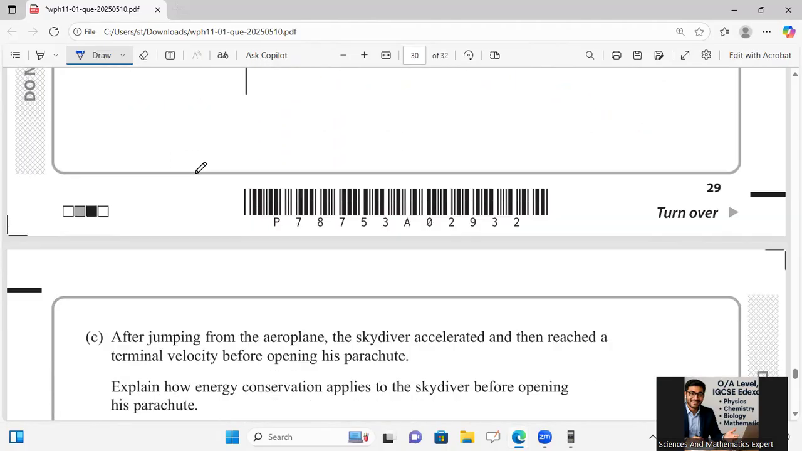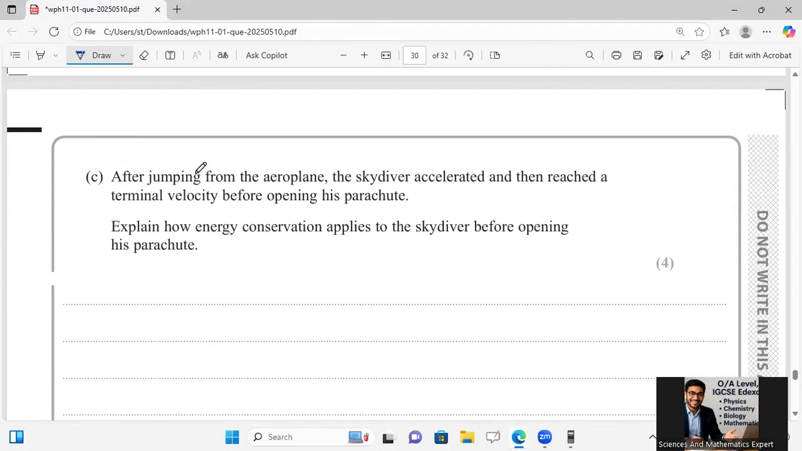What is he asking in part C over there? After jumping from the aeroplane, the skydiver accelerated and then reached a terminal velocity before opening the parachute. Explain how energy conservation applies to the skydiver before opening his parachute. Here I will say that as he is coming towards Earth, height is decreasing, and we can say gravitational potential energy is decreasing.